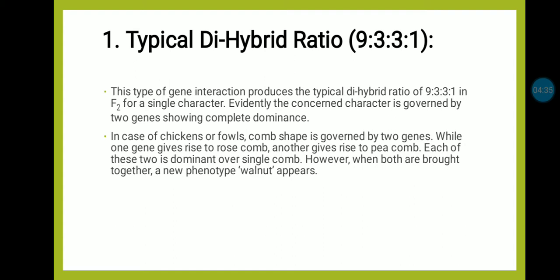Each of these two is dominant over a single comb. However, when both genes are brought together, a new phenotype is developed in the comb, that is walnut.